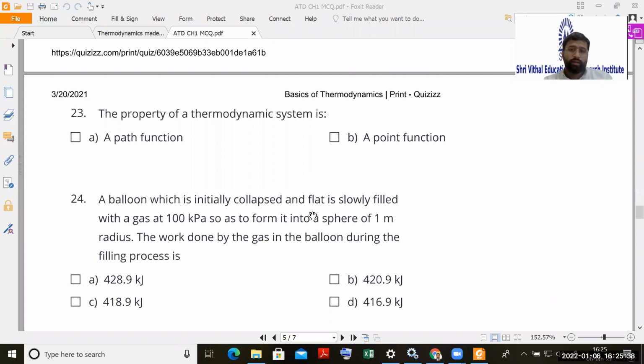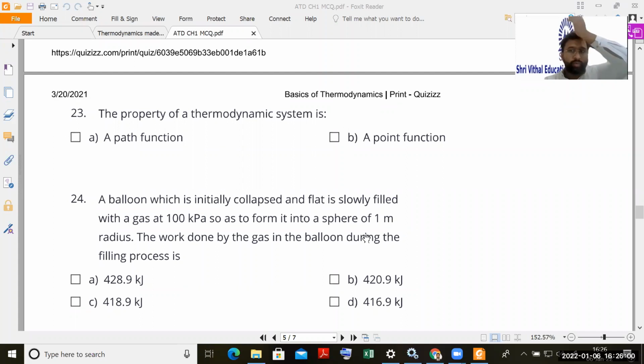So see here, the work done in this case will be integration PdV. Again, in this case, this process is isobaric because pressure remains constant. So it will be P into V2 minus V1. V2 means final volume, V1 will be initial volume. Initial volume we can take 0. V2 will be the final volume.